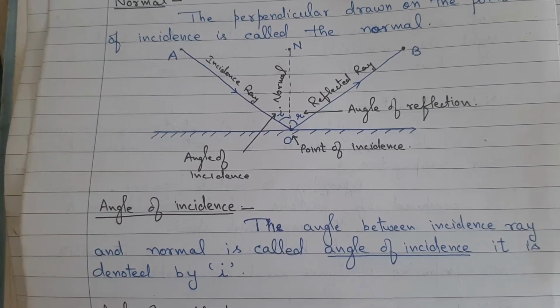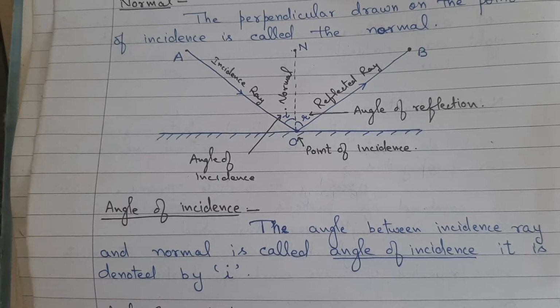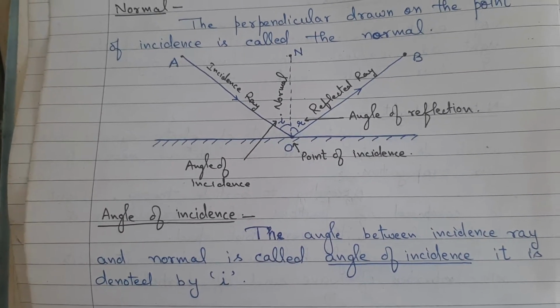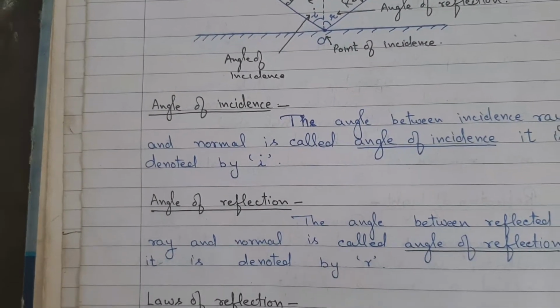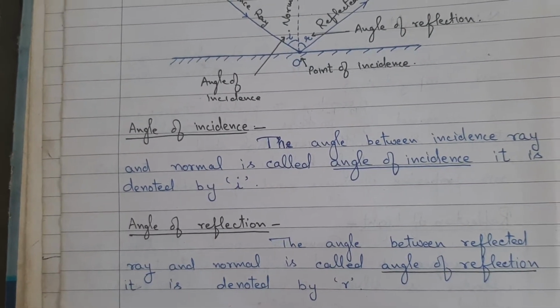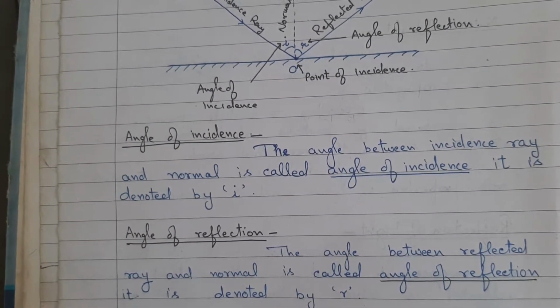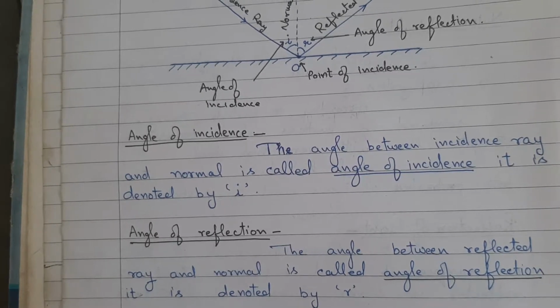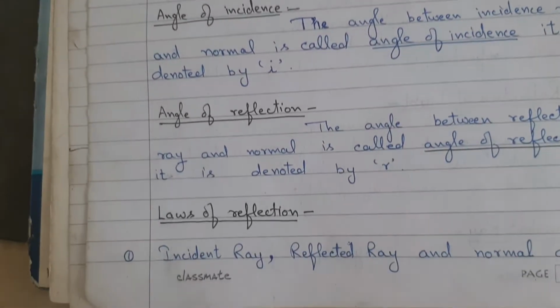Angle of incidence. The angle between incident ray and normal is called angle of incidence. It is denoted by small i. Angle of reflection. The angle between reflected ray and normal is called angle of reflection. It is denoted by small r.